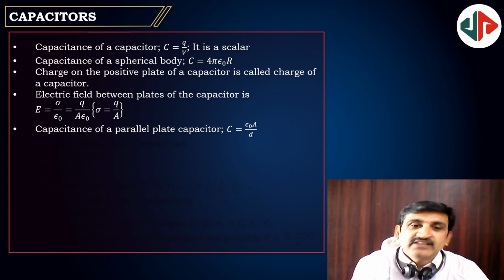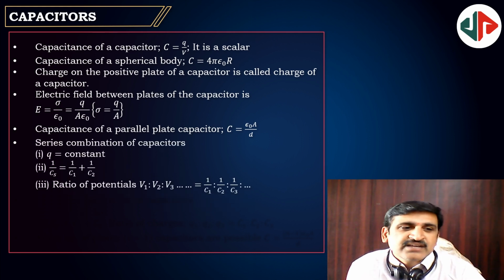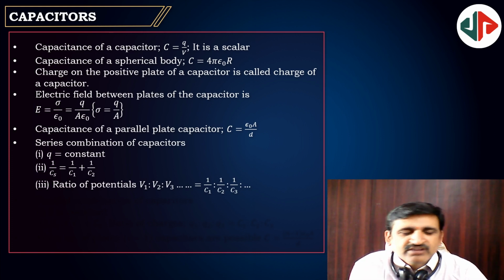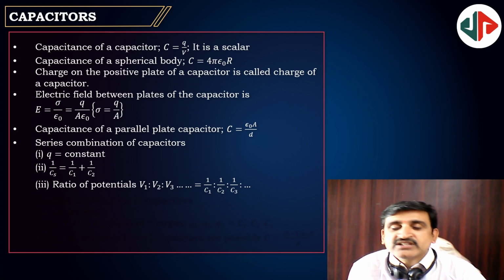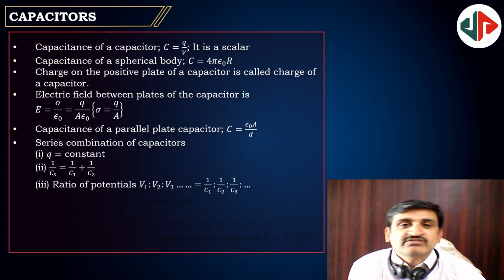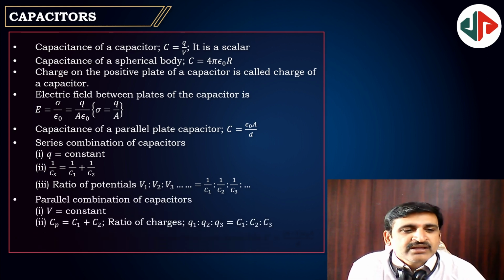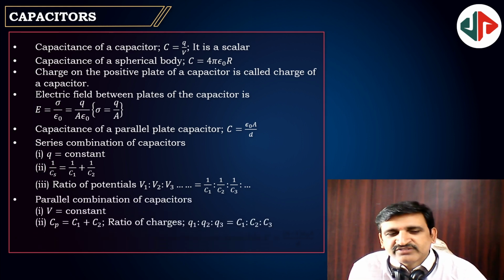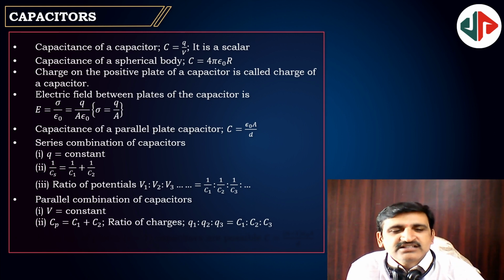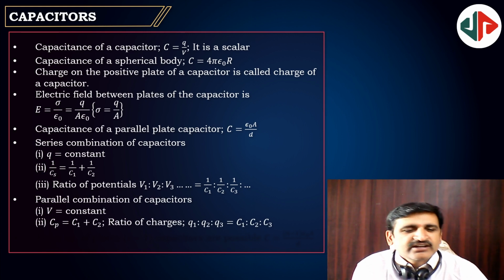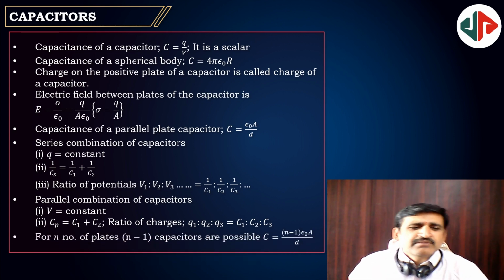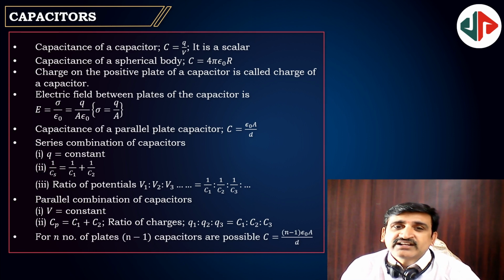And capacitance of a parallel plate capacitor is C equal to epsilon naught A by d, when the space between the two plates is free. In series combination, charge is constant among all the plates, alternately positive and negative, and 1 by C is equal to 1 by C1 plus 1 by C2. Potential difference is shared among them in the inverse ratio of C1, C2 and C3. In parallel combination of capacitors, potential difference is constant, and Cp equals C1 plus C2 plus C3, and the Q1, Q2, Q3 ratios are C1 is to C2 is to C3. Then if n plates are alternately connected, the possible number of capacitors is n minus 1, so (n minus 1) epsilon naught A by d is the equivalent capacity.